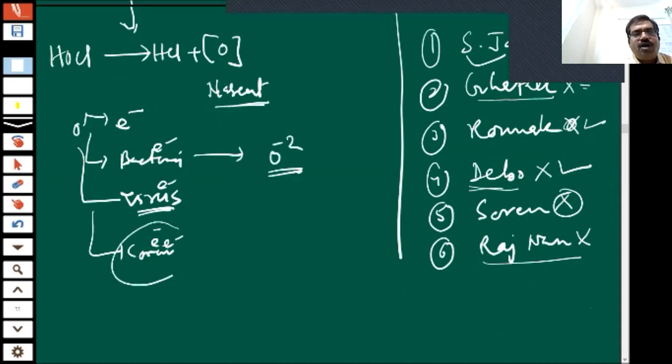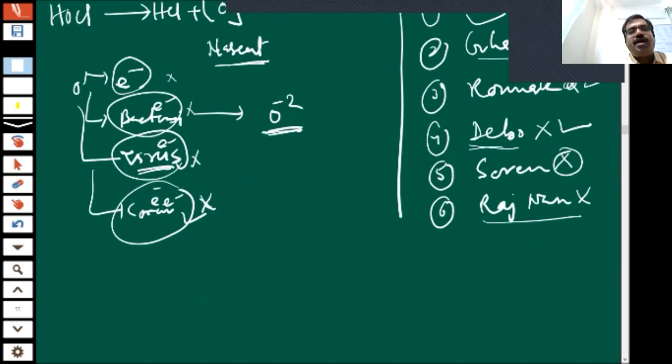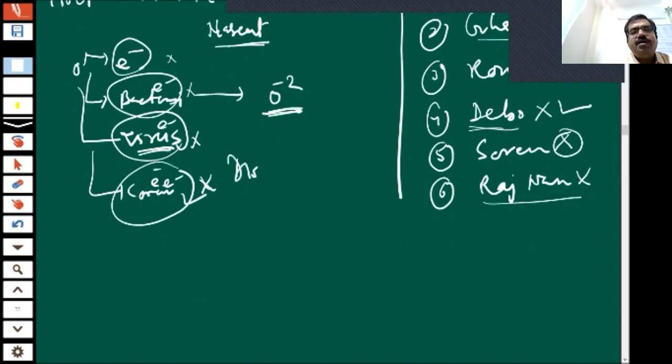So once the electrons are taken from coronavirus or any other virus or bacteria, they are converted into oxide, and once the electrons are removed, they are automatically damaged and killed. In this way, they act like a disinfectant.